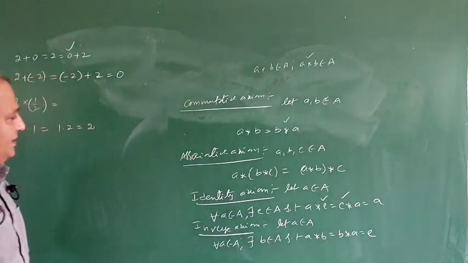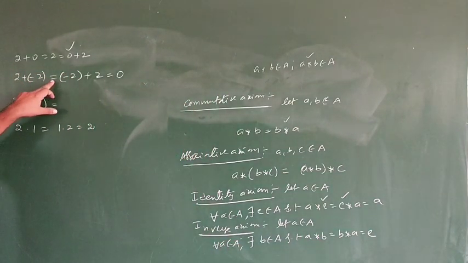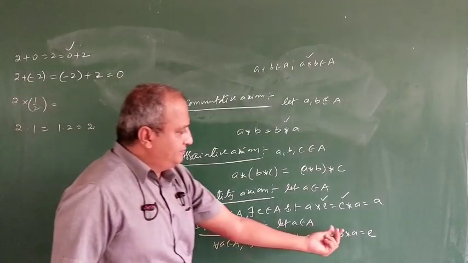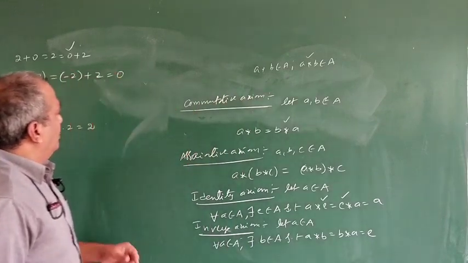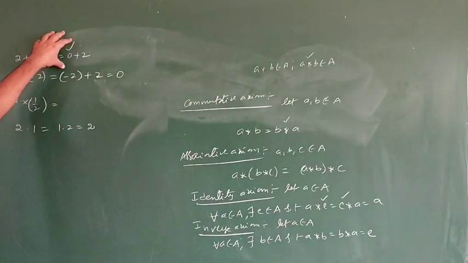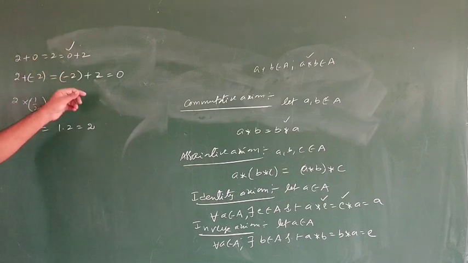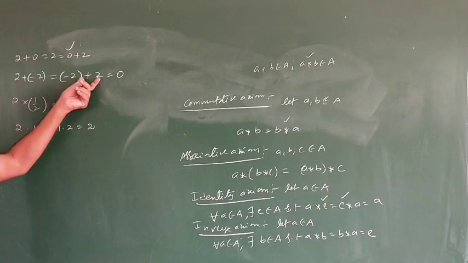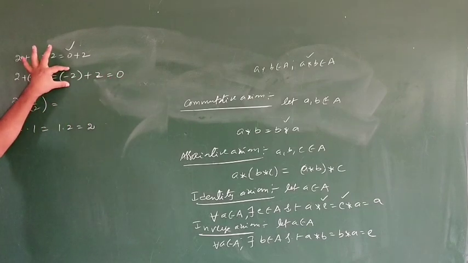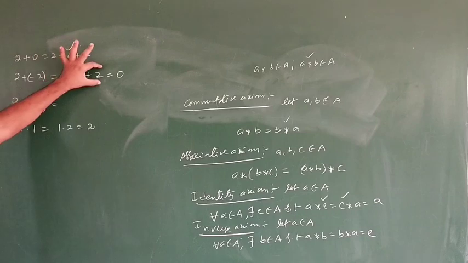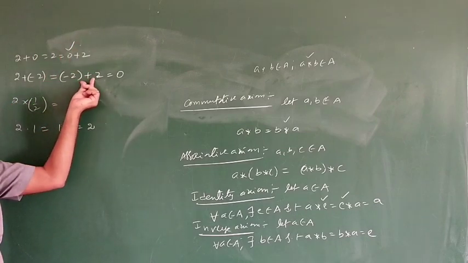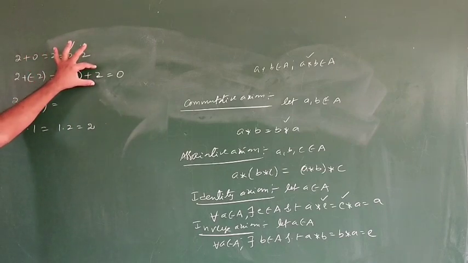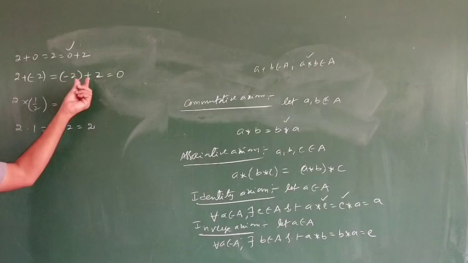For example, here, minus 2 plus 2 is equal to 0. So we got the identity element. Here also I have written the identity element. So here 0 is the identity with respect to this addition. Now here 2 plus minus 2 is equal to 0. We are getting the identity element. Therefore minus 2 is called the inverse of 2 with respect to this plus. This is very important. Just don't say inverse; minus 2 is the inverse of 2 with respect to plus.